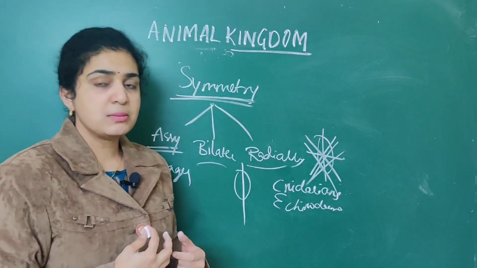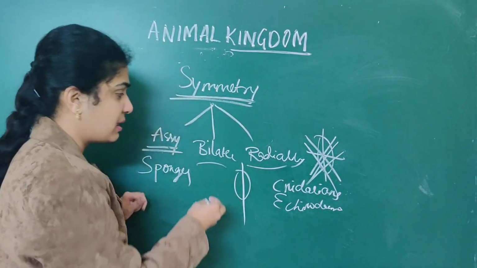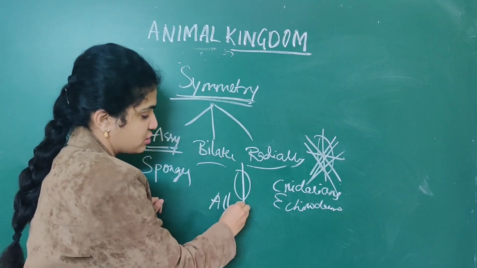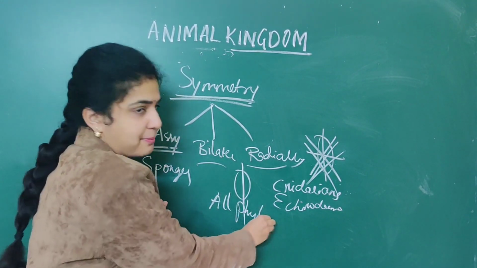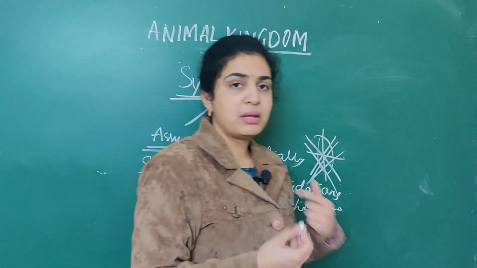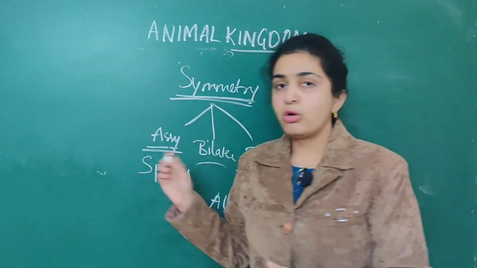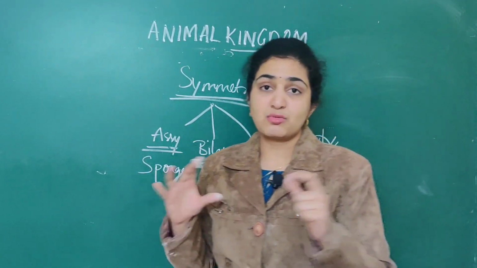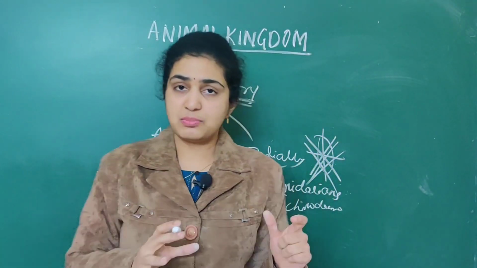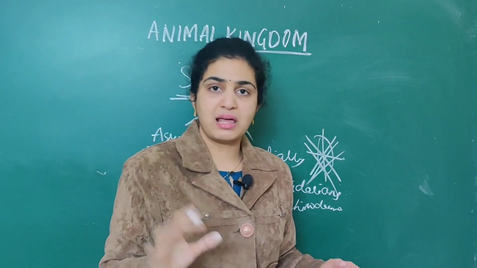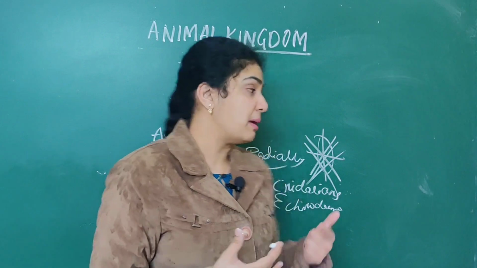Here the most important point that you should remember is bilaterally symmetrical means all the rest of the phyla. I am saying it in an easy manner because you can remember it till the NEET exam. Only I am giving specific examples. When we come to diploblastic and triploblastic, cnidarians are diploblastic, rest all are triploblastic. So that will be easy for you to remember.